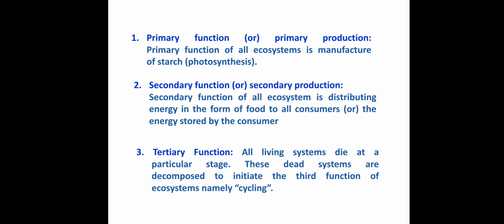The secondary function is distributing energy in the form of food to all consumers. The tertiary function: living systems die at a particular stage, and dead systems are decomposed, initiating the third function of the ecosystem, namely cycling.